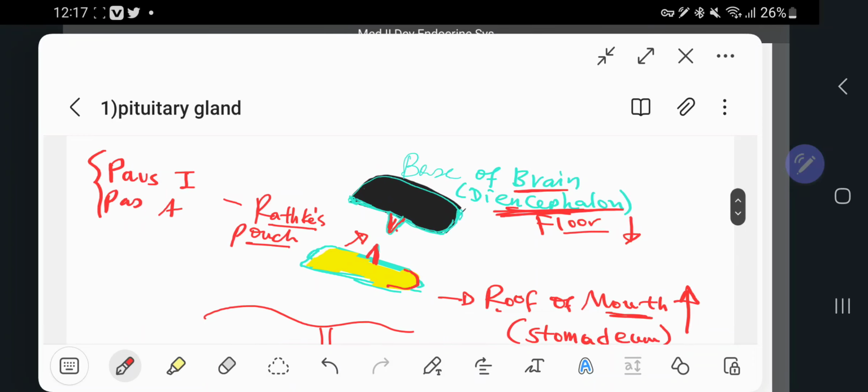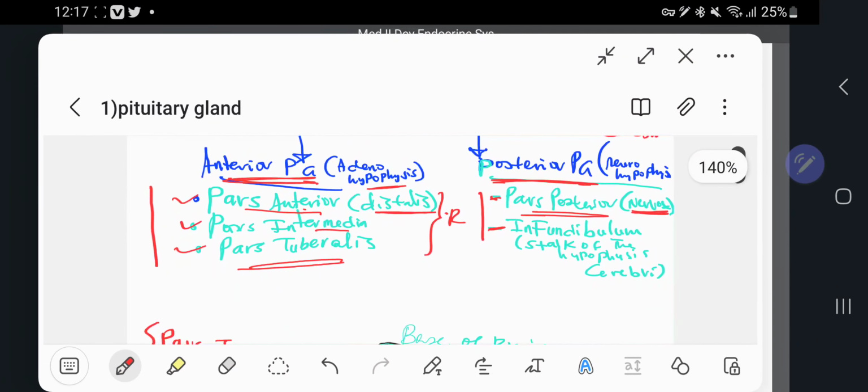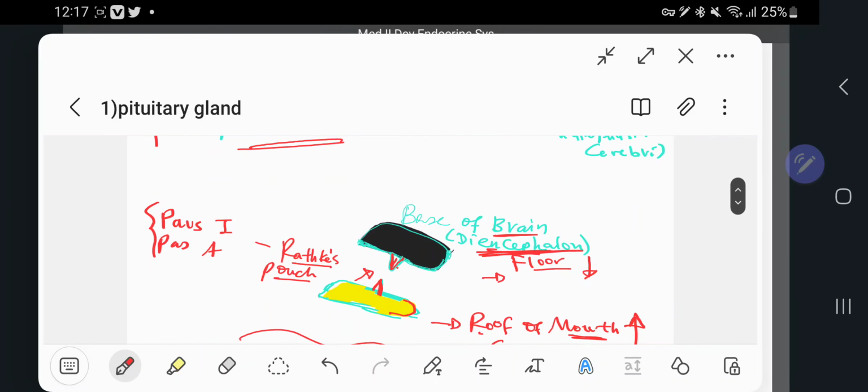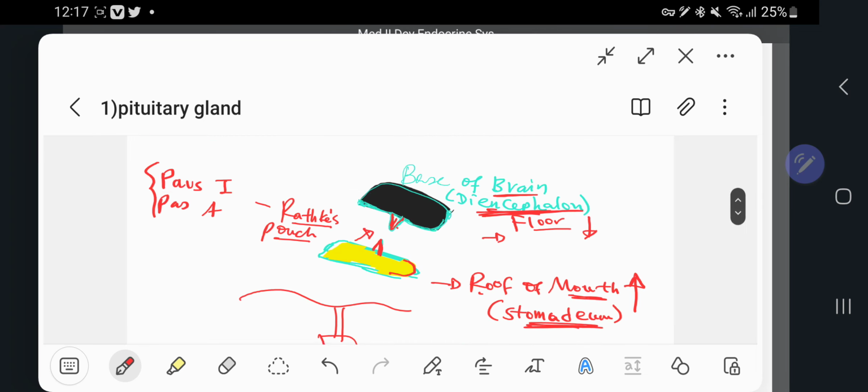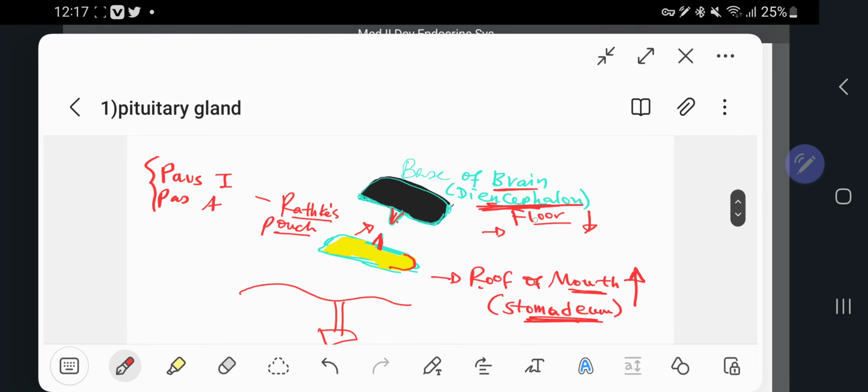The downgrowth of the diencephalon will give you pars posterior and also the infundibulum.